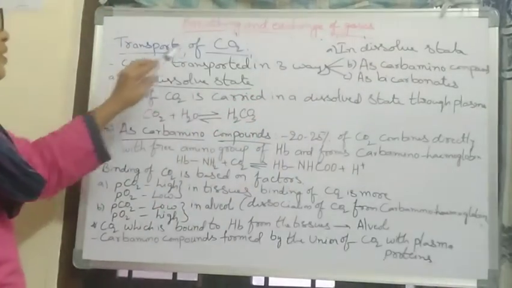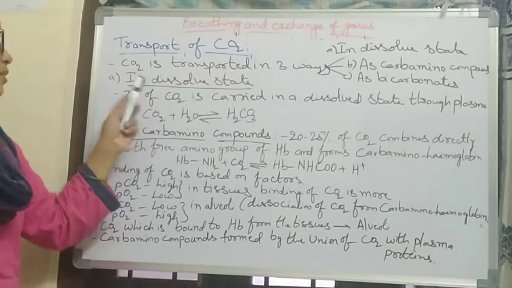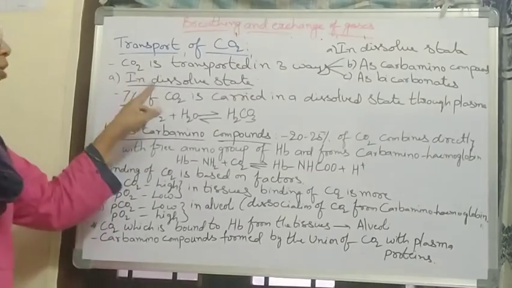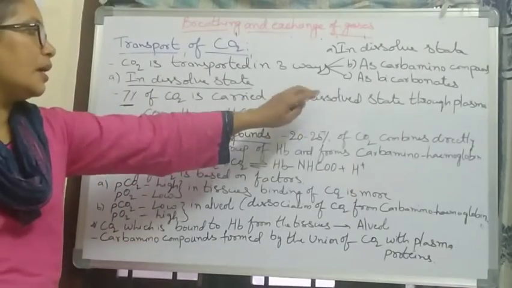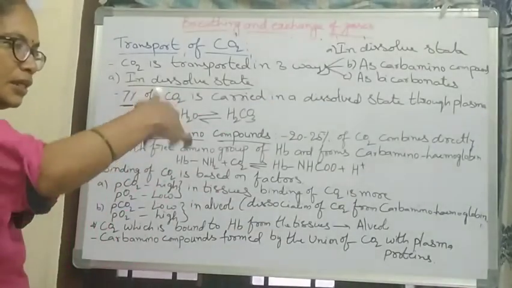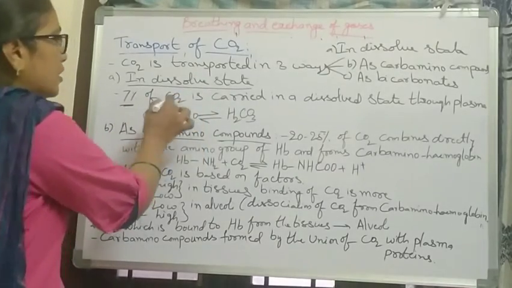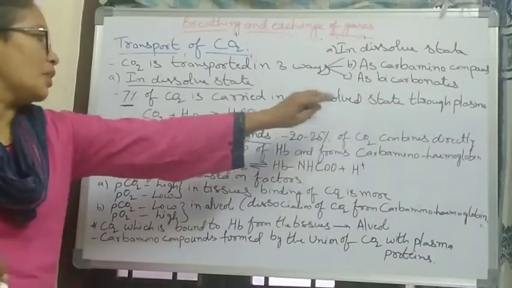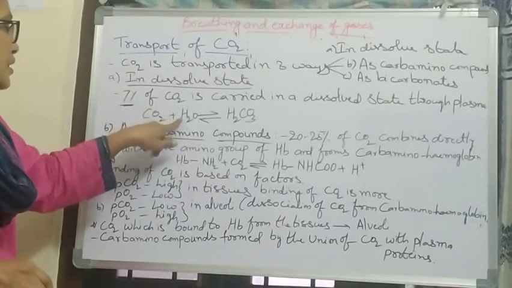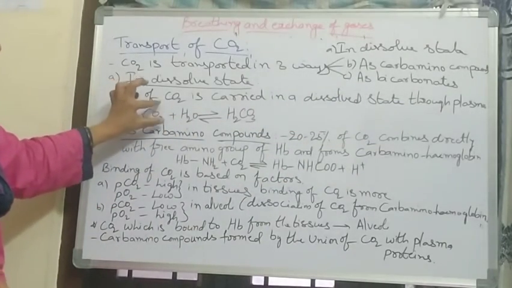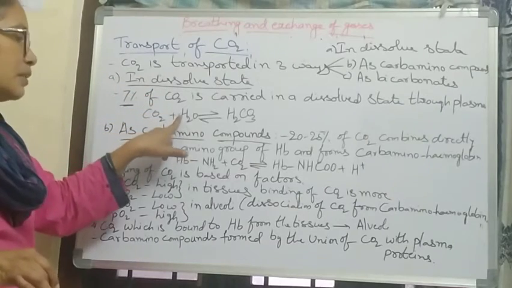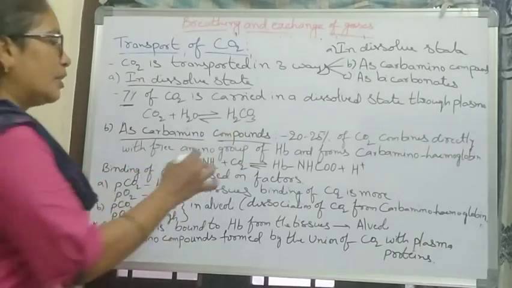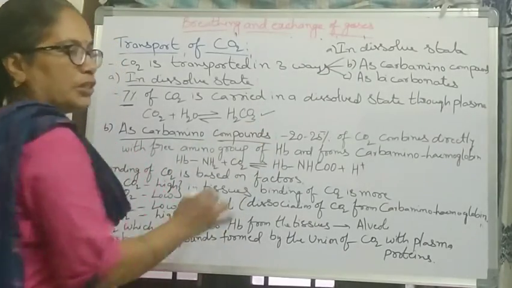The first one is the dissolved state. Mainly 7% of carbon dioxide is carried in a dissolved state. Means in the blood, how much? 7% of CO2 is dissolved in the plasma. Carbon dioxide in the alveoli combines with water and forms H2CO3.